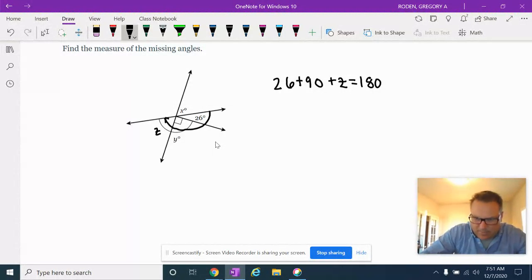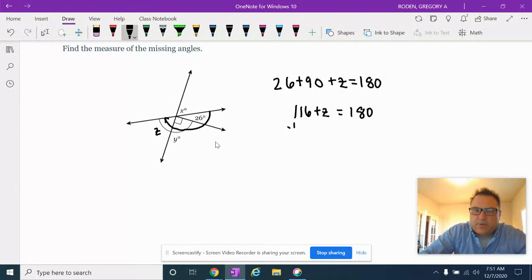That's not supplementary, because supplementary only involves 2 angles and we're involving 3, but it's the angle addition postulate. There are 3 angles and they equal a straight line. So 26 plus 90 is 116, plus Z equals 180.